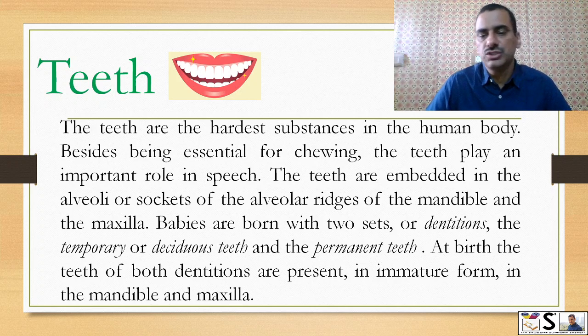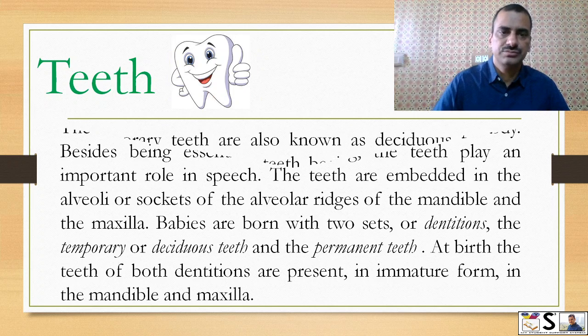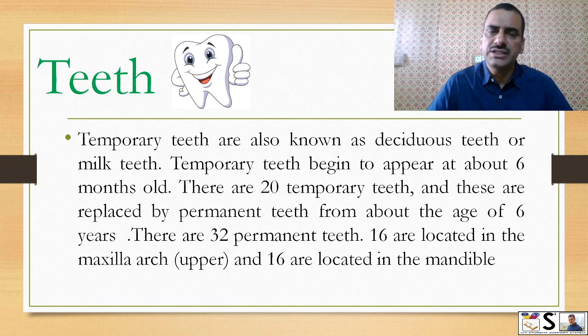Babies are born with two sets or dentitions, that are temporary or deciduous and permanent teeth. At birth, teeth of both dentitions are present in immature form in the mandible and maxilla. Temporary teeth, also known as deciduous teeth or milk teeth, begin to appear at the age of 6 months.